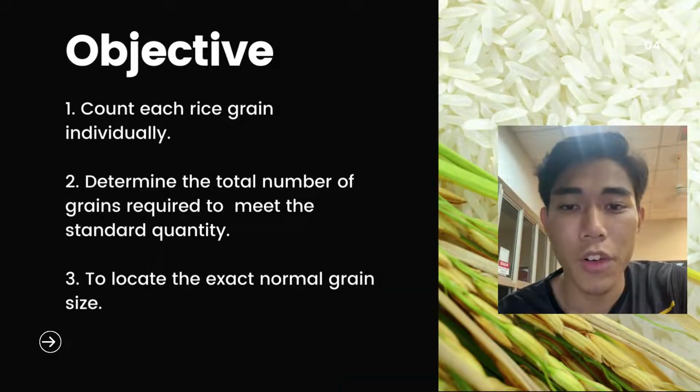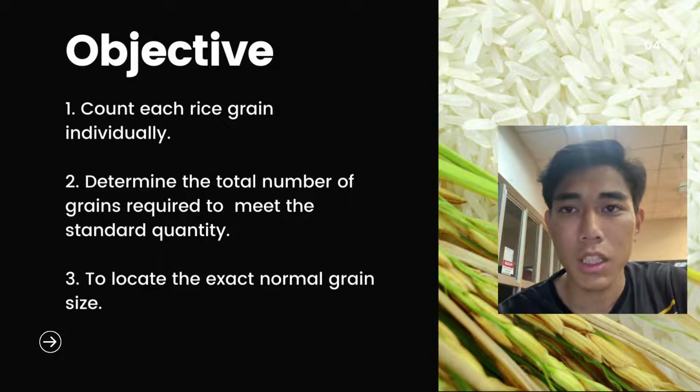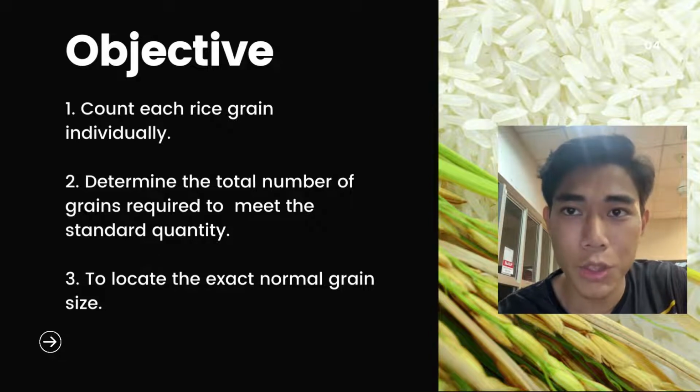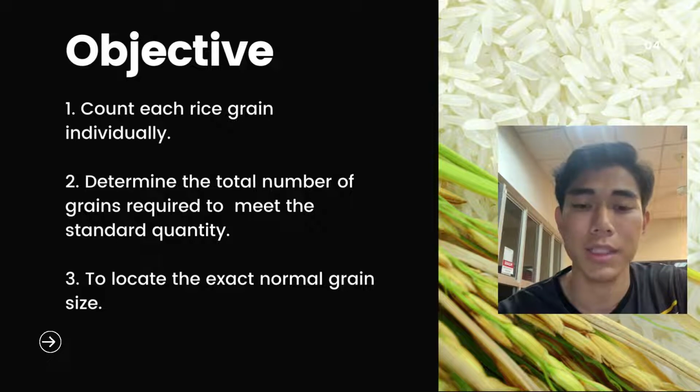The objectives of our system are: number 1, to count each rice grain individually. Number 2, determine the total number of grain of rice required to meet the standard quality. And number 3, to locate the exact normal grain of rice.